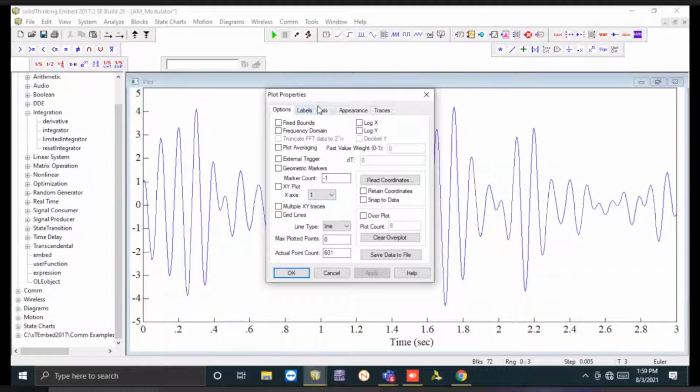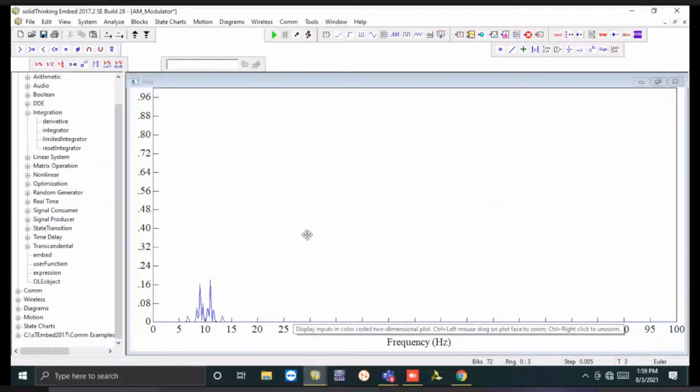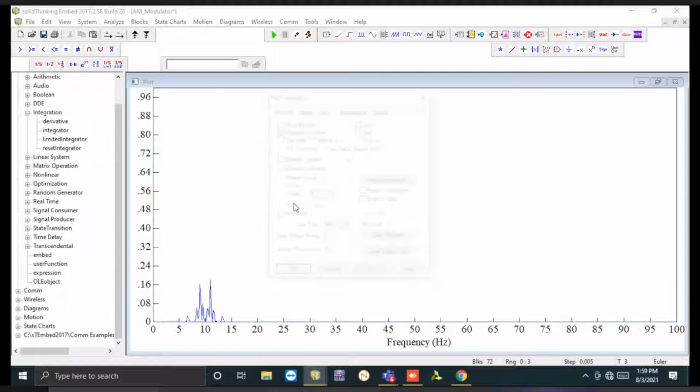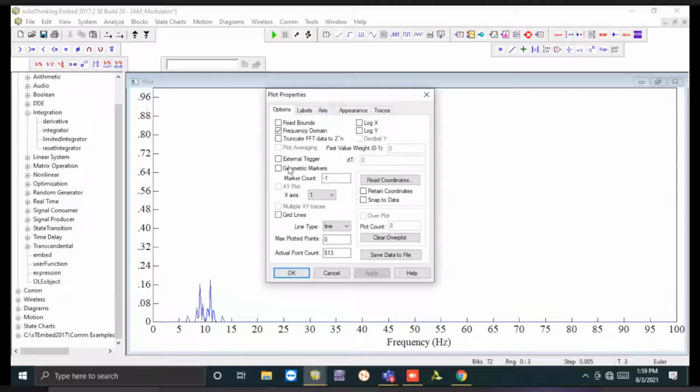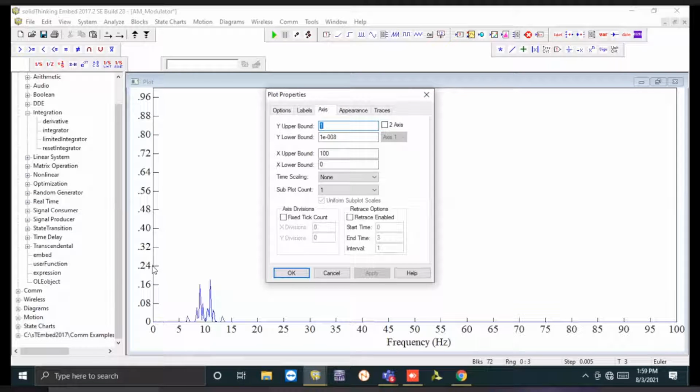So if you see the result in the frequency domain, you can see you should have 2 sidebands, right, with suppressed carrier. So we'll change the axis a little bit to have a better look. And here the x-axis, see your carrier signal was at 10 hertz and the master signal was roughly 3.